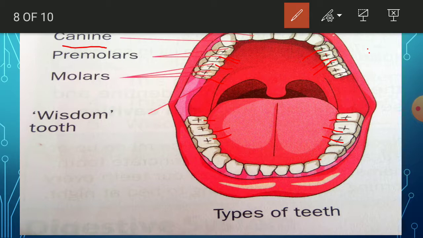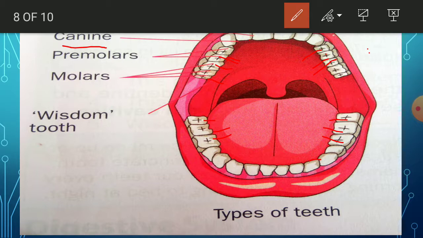Later on means between the age of 17 to 25. Listen carefully. Between the age of 17 and 25, these 4 molars grow later on, and those molars are called as the wisdom teeth.